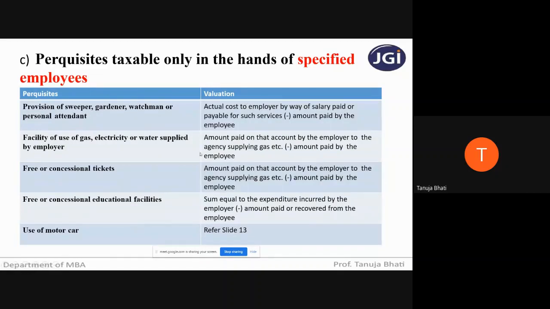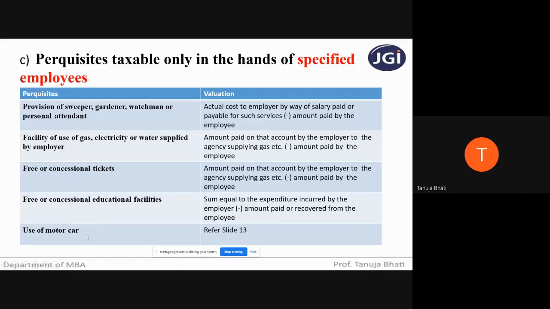Remember, for all these, it is the actual expenditure that is incurred by the employer. And if the employer is receiving any nominal charges from the employee, that has to be deducted. Now, in this, most important are sweeper, gardener, watchman, personal attendant, gas, electricity, and motor car.